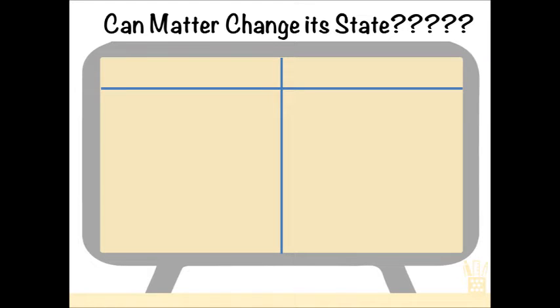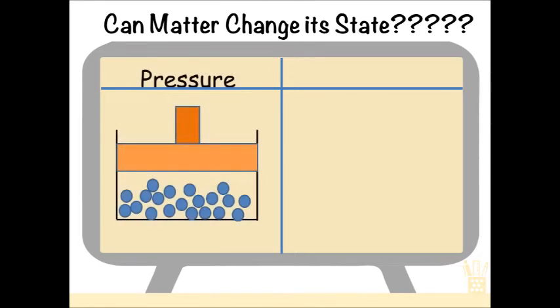One way is to use pressure, as we saw in the case of liquefied petroleum gas. Petroleum gas in its natural state at room temperature is a gas. But we pressurize it, we put pressure on it and convert it into a liquid so that it can be filled in a cylinder, and it's easier for us to use it in our homes.